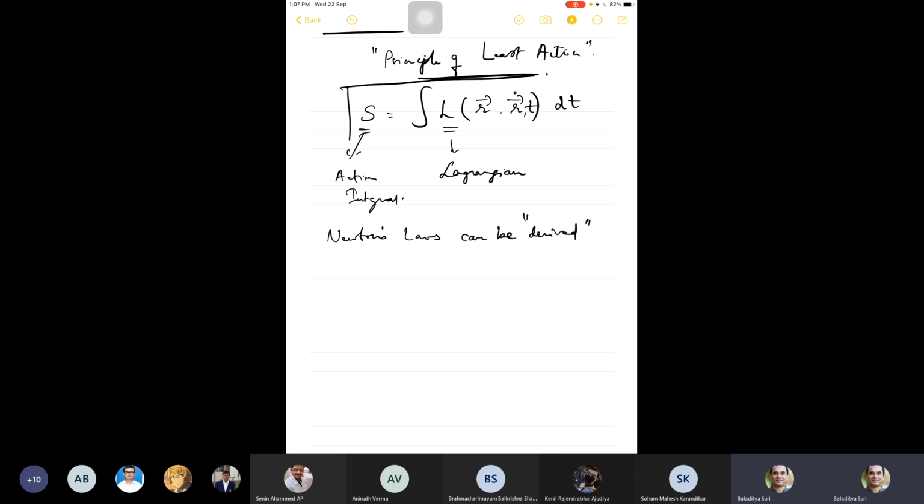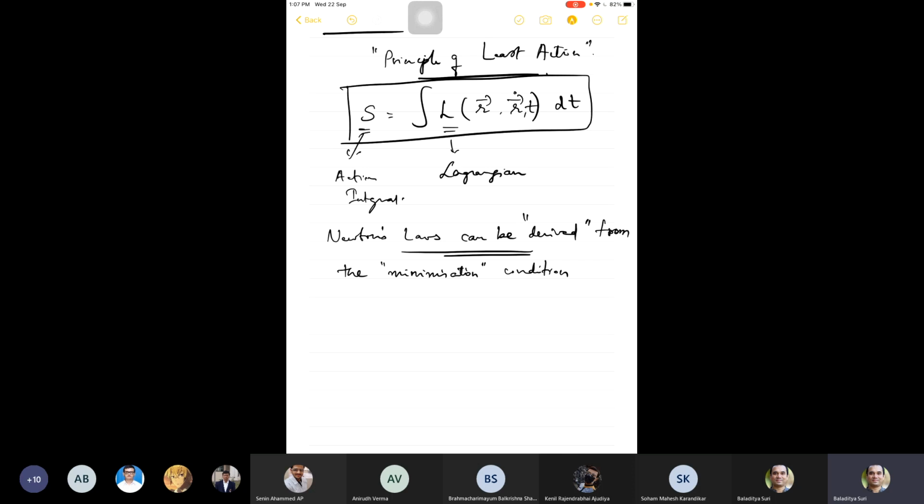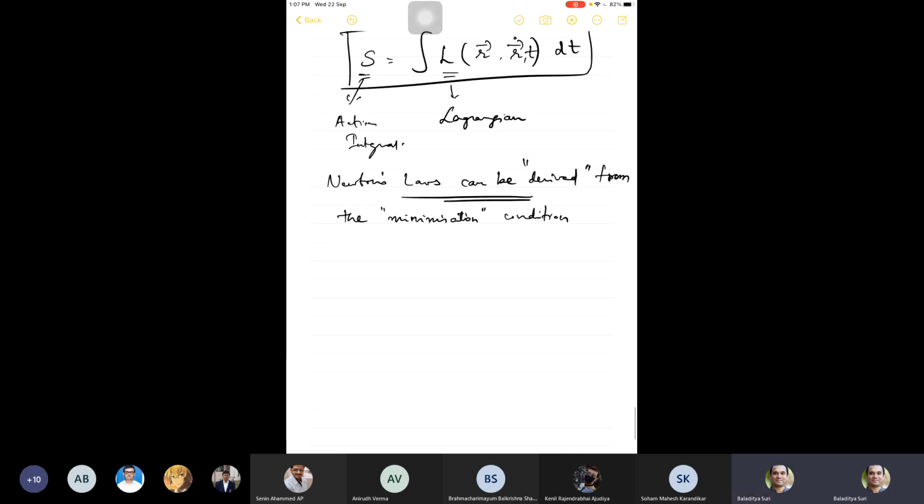They took this quantity S defined as such, and they constructed an equation of motion, which they proved to be equivalent to Newton's laws. So Newton's laws can be derived from the minimization condition for S.